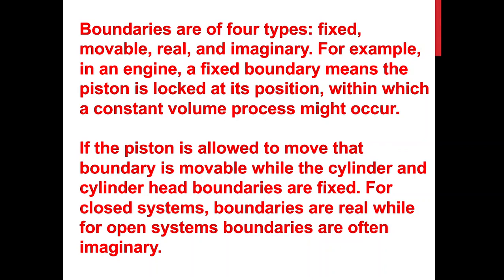Boundaries are of four types: fixed, movable, real, and imaginary. For example, in an engine, a fixed boundary means that the piston is locked in position, within which a constant volume might occur. If the piston is allowed to move, the boundary is movable, where the cylinder and the cylinder head boundaries are fixed. For a closed system, boundaries are real, while for open systems, boundaries are often imaginary.